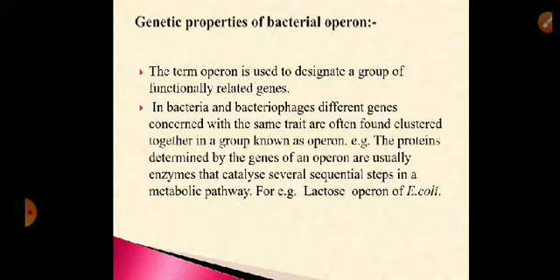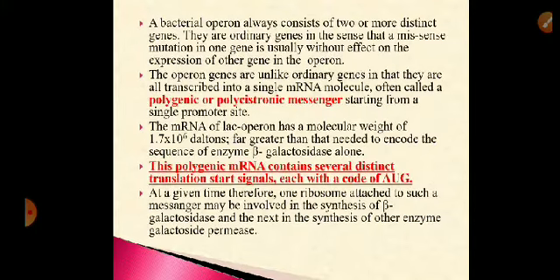A group of functionally related genes concerned with the same function clustered together is called an operon. For example, proteins determined by the genes of an operon are usually the enzymes that catalyze sequential steps in a metabolic pathway. So let us understand this by taking the example of the lactose operon of E. coli.